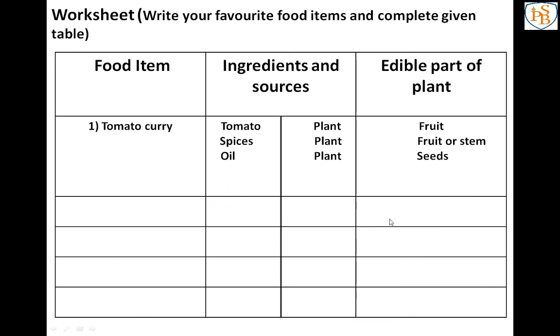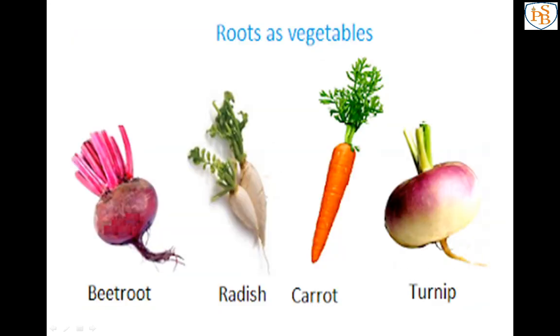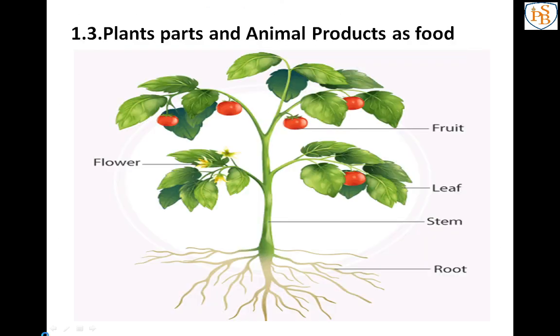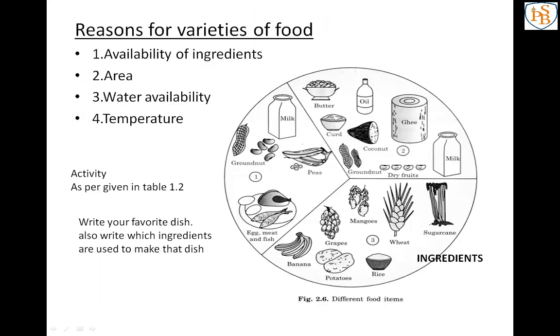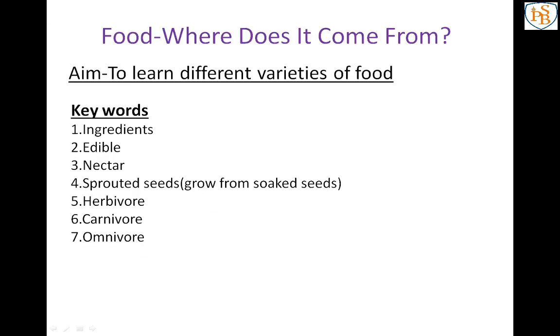So I hope that you have understood these points, that what is a food variety, what are the ingredients, what are the sources of our food, and actually which edible body parts of plants we are eating. So these are the four main points we have learned yesterday and today. I hope you have understood all these things. If you have any doubt, you can see these images and the information, and from that you can solve the tables.